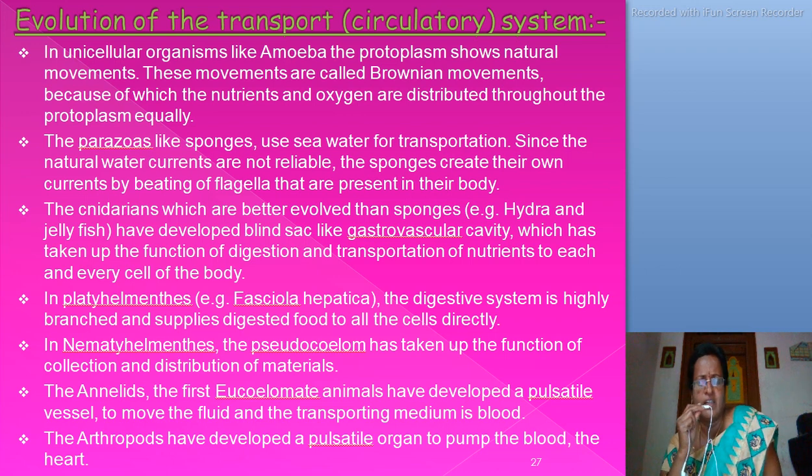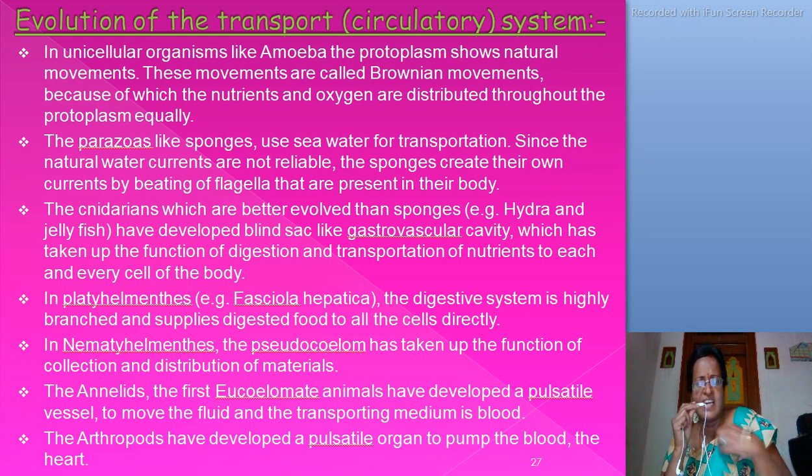equally. The parazoans like sponges use seawater for transportation, since the natural water currents are not reliable. The sponges create their own currents by beating of flagella that are present in their body.